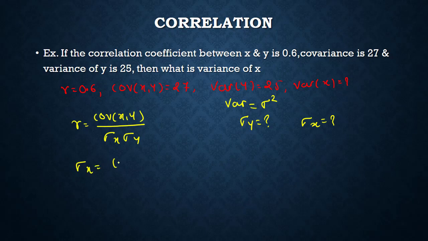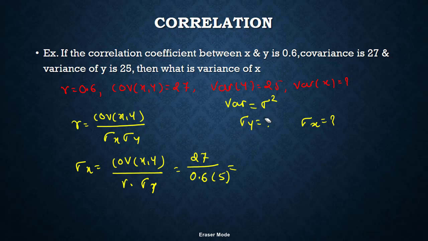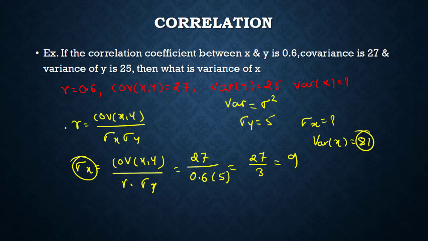So sigma x is equal to covariance of x comma y upon r into sigma y. So covariance of xy is 27 divided by r, which is 0.6, into sigma y, which is 5. Which is equal to 27 by 3, which is equal to 9. So if sigma x is 9, then what will be the variance of x? Variance of x is equal to 81, which is 9 squared. Isn't it so simple? What I have done is used this formula and just substituted the given values.